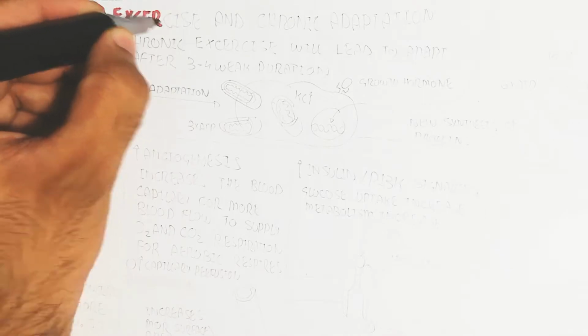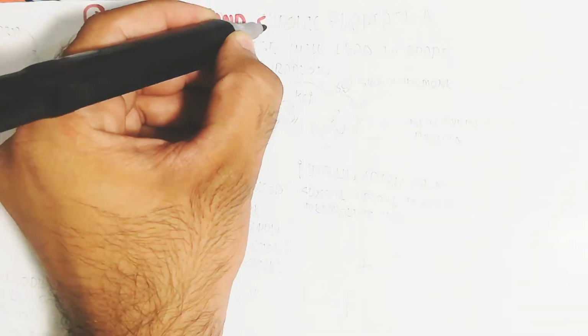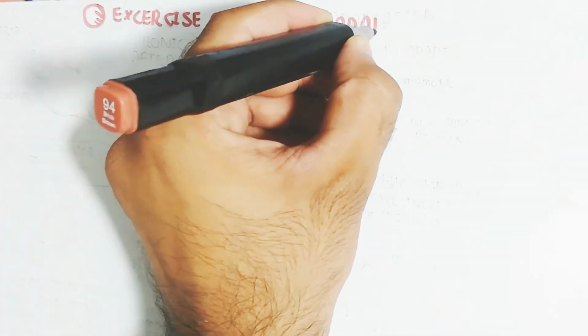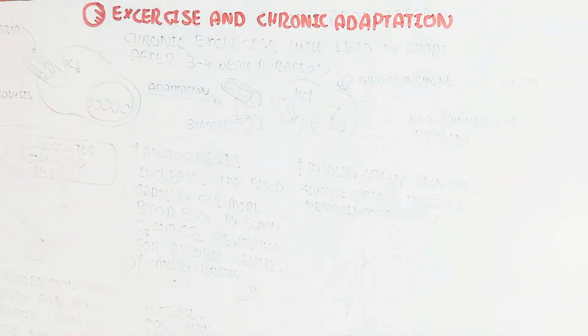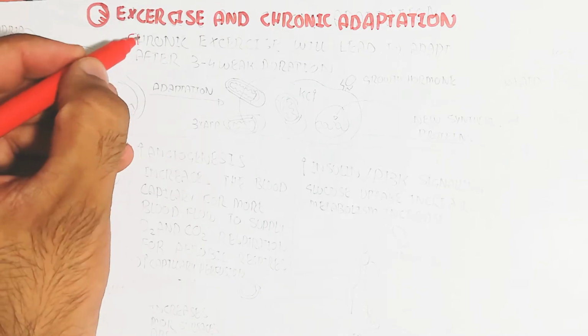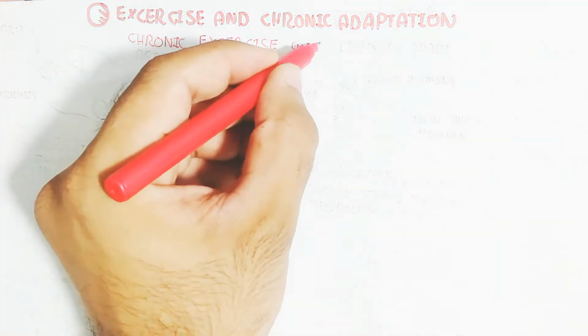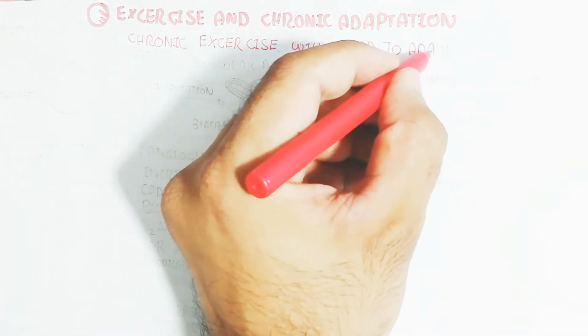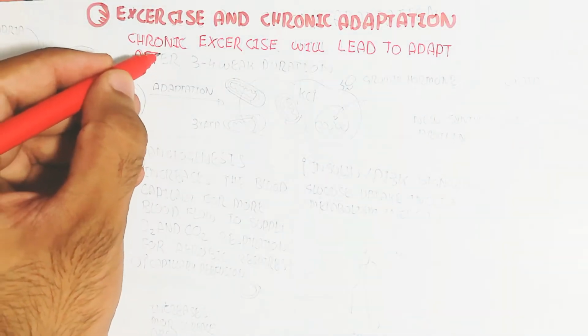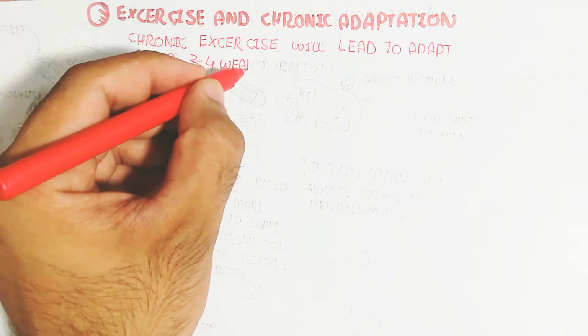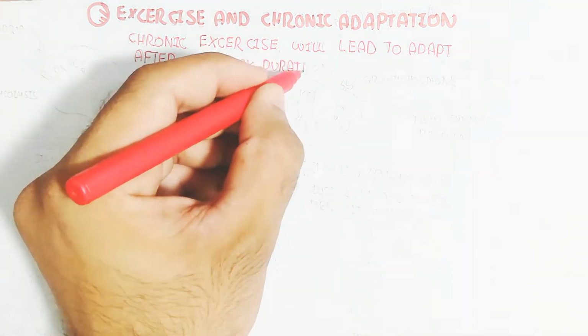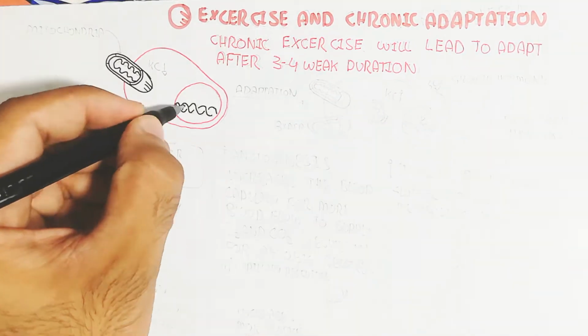Hello, in this video we will discuss exercise as well as chronic adaptation after exercise within a 3 to 4 week duration. Chronic exercise will lead to adaptation after 3 to 4 weeks due to epigenetic changes as well as an increase in the number of mitochondria. So what is the meaning of this? First of all, we will understand the introduction.